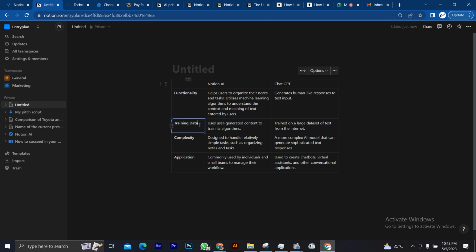Now, in training data, it actually uses user-generated content to train its algorithm. But then, these people here, they are trained on a large data set of text from the internet. So it goes to the internet to actually get data to give you. It can't give you a response based on what you asked it or based on the text you've put there. But this one, if you have any content on this particular page and you're asking Notion AI something, it will look at the content first before it will go to the internet to look for answers.